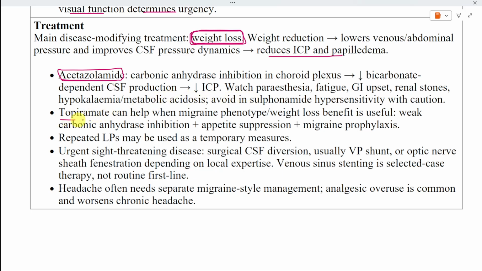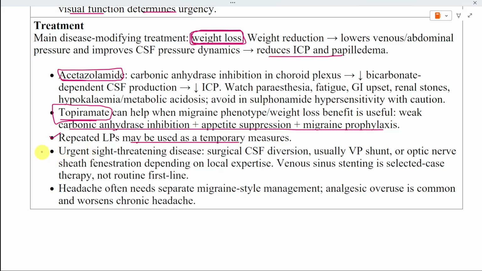Topiramate may be helpful when the headache has a migraine phenotype or when weight reduction would be beneficial. It provides weak carbonic anhydrase inhibition, appetite suppression, and migraine prophylaxis. Its adverse effects, including cognitive slowing, paresthesia, and teratogenic risk, must also be considered. Repeated lumbar punctures are not a good long-term strategy because cerebrospinal fluid is rapidly replaced. They may occasionally provide temporary pressure relief while definitive treatment is being arranged.